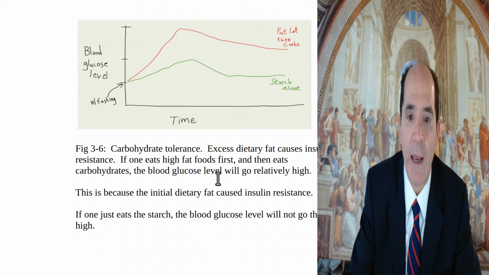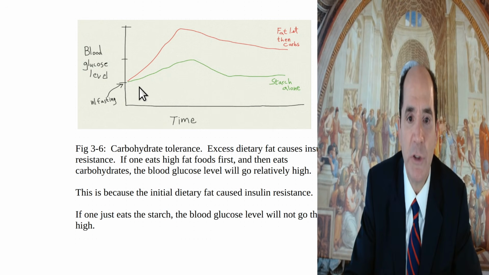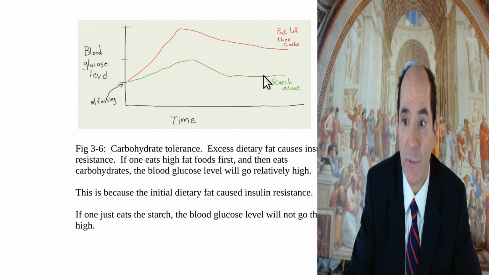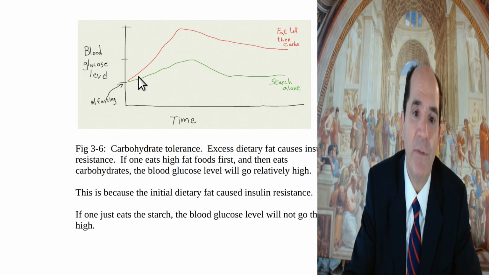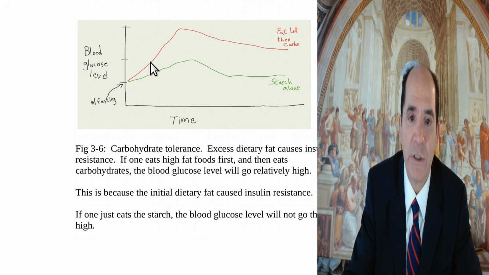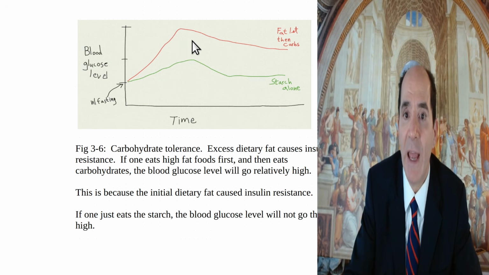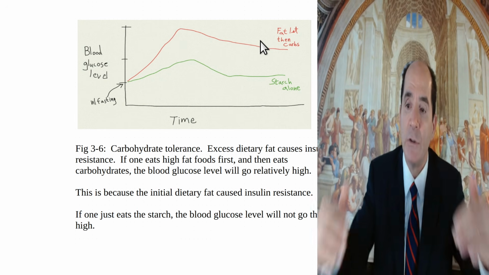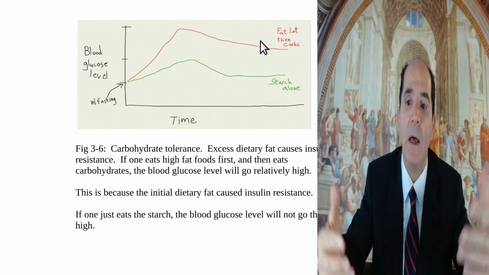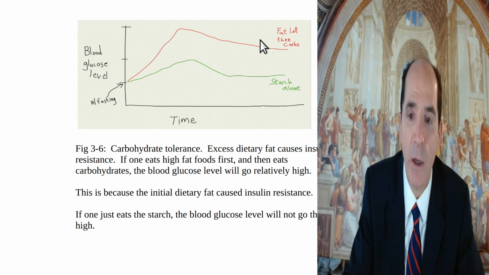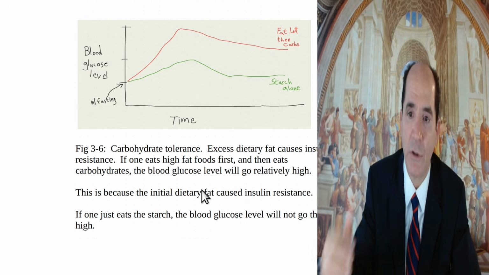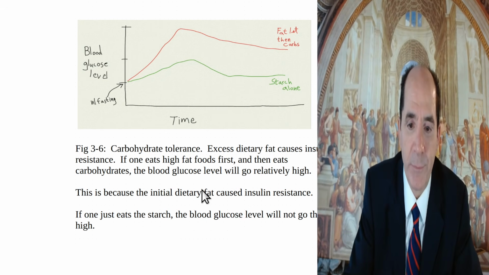Okay, now here's a diagram showing what we're talking about, carbohydrate tolerance. So if you just eat the starch alone, your glucose only spikes a little bit and maintains relatively good control for a prolonged amount of time. If you eat the fat first, the fat causes insulin resistance, so that when you chase it with the carbohydrates, your blood glucose spikes significantly higher and stays elevated a prolonged amount of time. So you'll have prolonged postprandial high blood glucose, hyperglycemia. You don't want that. Insulin resistance is associated with causing a whole bunch of other diseases.